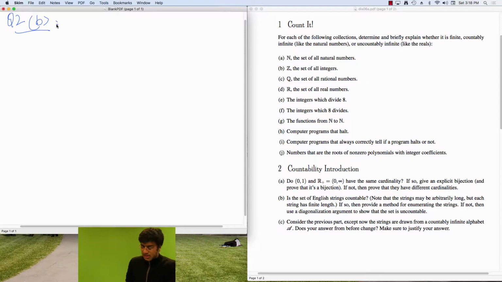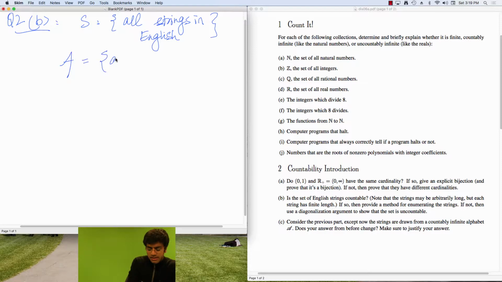So the question says that I have a set, let's call it S, which has all strings in the English alphabet. Now, this is an abstract notion to work with, so I'm going to make some notation to clarify things up. I'll let A be the set of alphabets in the English language. So it's A, B, C, D, so on till Y, Z. OK. Now, S is really just A^K for all K belonging to the naturals, right?